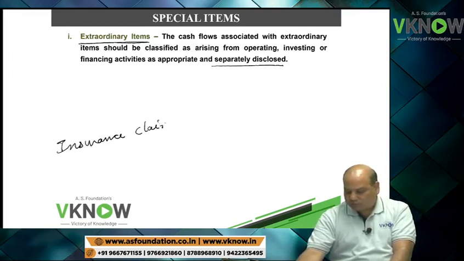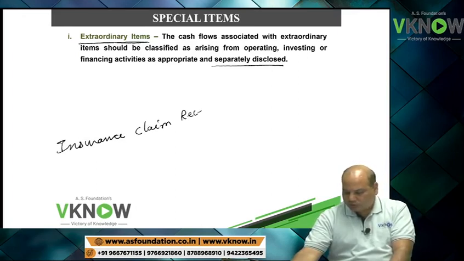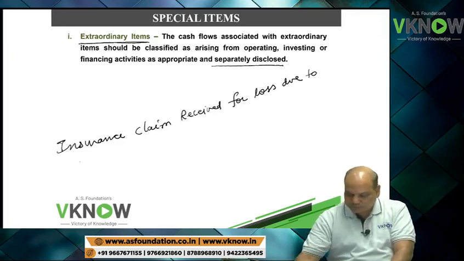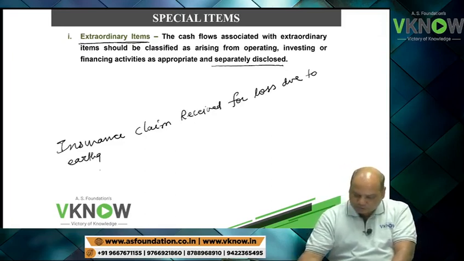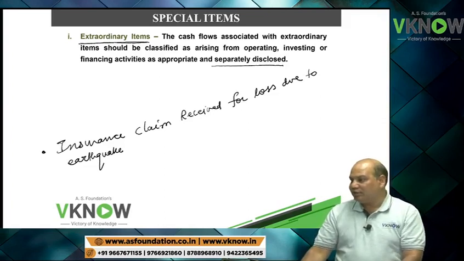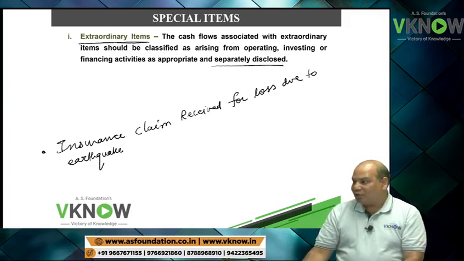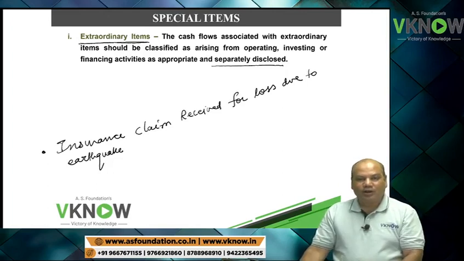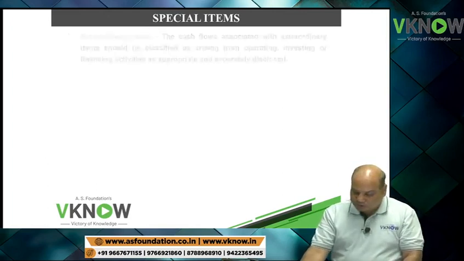Insurance claim received for loss due to earthquake. Insurance claim received for loss due to earthquake. Yay! Insurance claim received for loss due to earthquake is an extraordinary item. So this will be presented as a separate line item in cash flow statement.